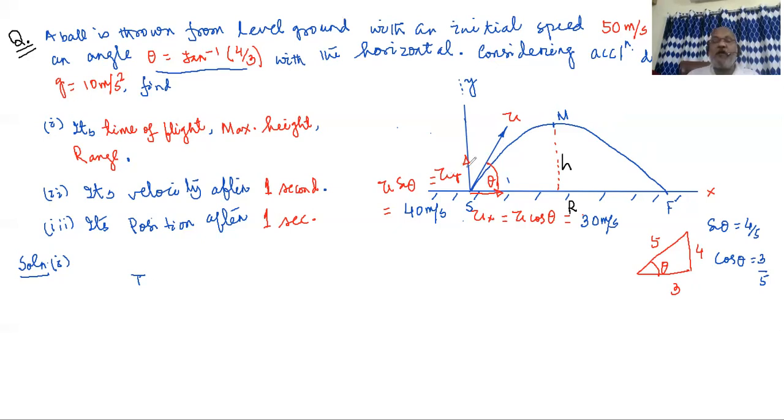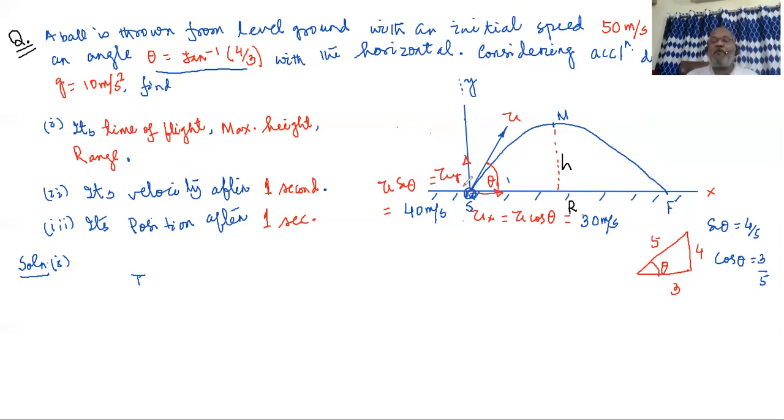Let us say if you delete the vertical motion and only give the ball some horizontal motion, that will try to make the ball slide on the ground. The vertical motion only lifts it up, and the motion is like this.